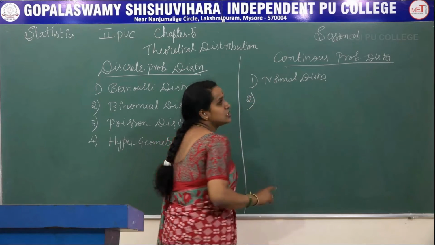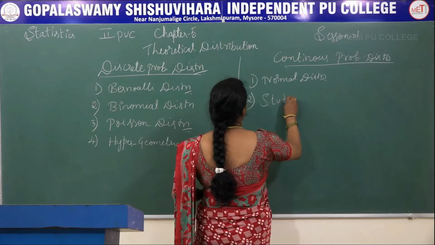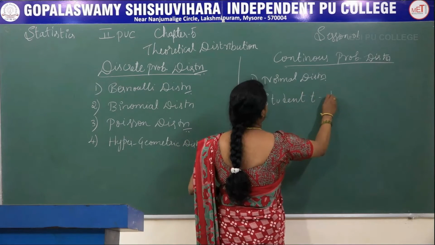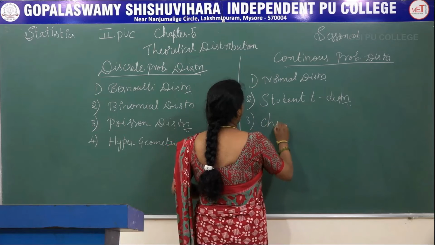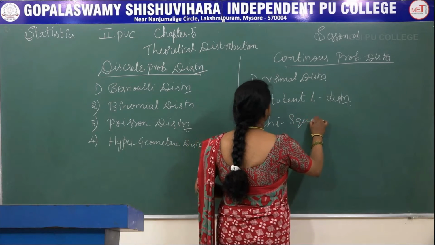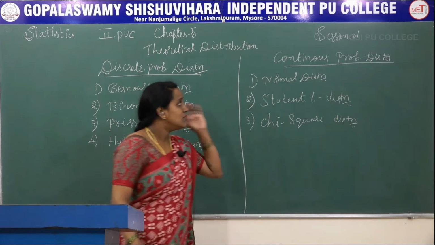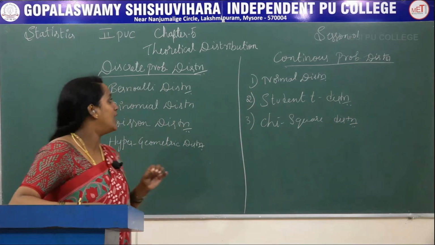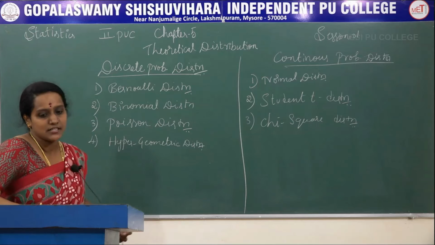Second one is student t distribution. Third one is chi-square distribution. These three are the continuous probability distributions and these four are discrete probability distributions.